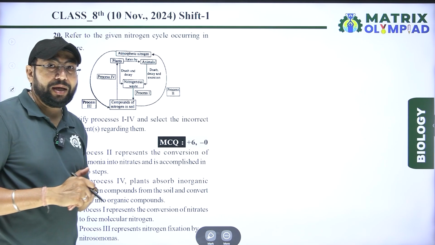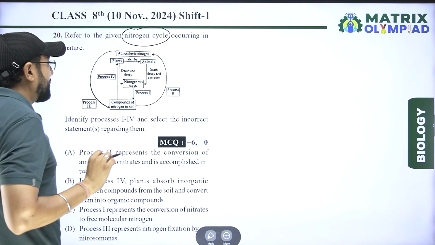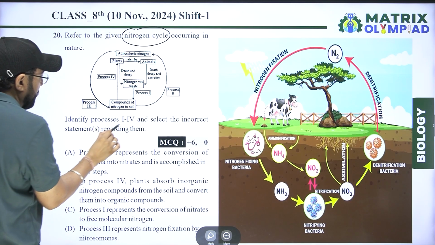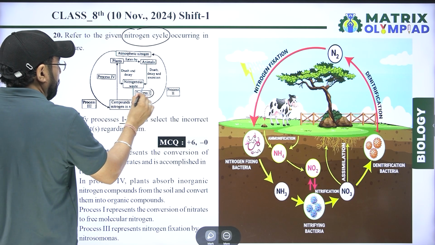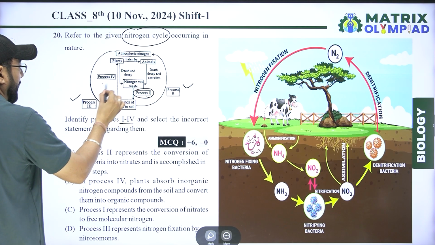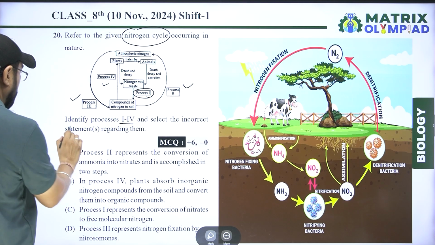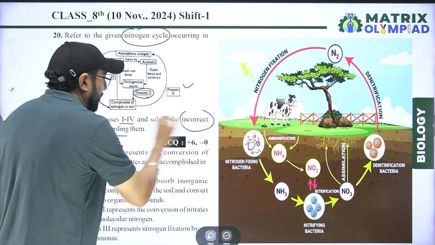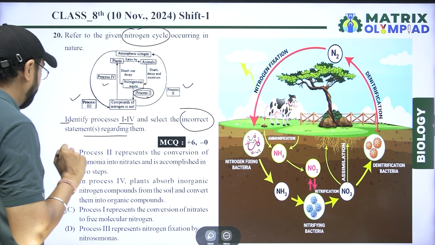Next question is a flow chart for the nitrogen cycle. Identify processes first to fourth. Process first, process second, third and fourth. Regarding these, select the incorrect statement.